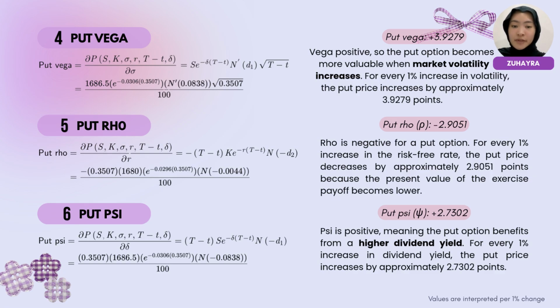Lastly, put psi is positive at 2.7302. This means that when the dividend yield increases by 1%, the put option price increases by approximately 2.7302 points. A higher dividend yield lowers the expected future index level, which benefits put option holders because put options become more valuable when the underlying index is expected to fall.